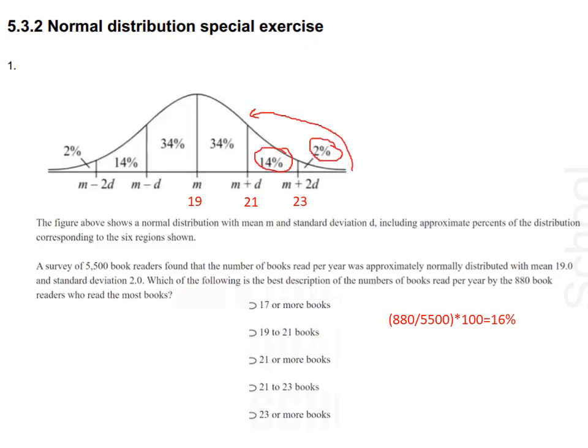So 23 is just before the 2%, in the bar between 14% and 2%. But we are given that the percent is 16. The option C will be the correct answer, 21 or more books.